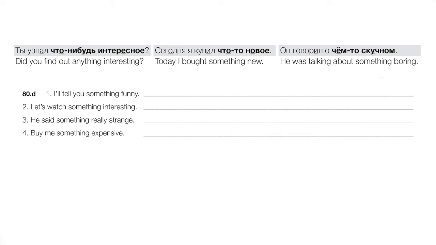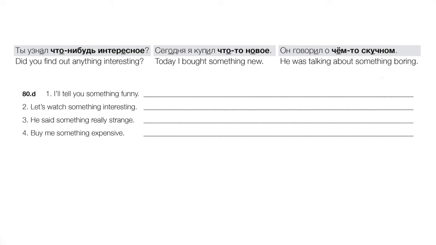Интересное, right? Or сегодня я купил что-то новое, right? Something new. And you see that the basic word we're using here is the pronoun что, which we know is neuter singular. And so we're basically adding a neuter singular adjective to modify that что, right? Something interesting, something new, and so forth.